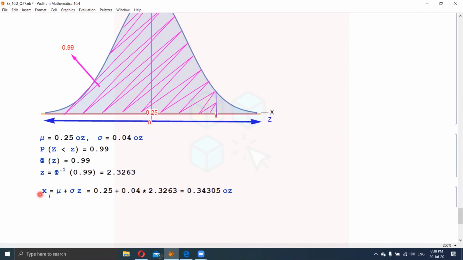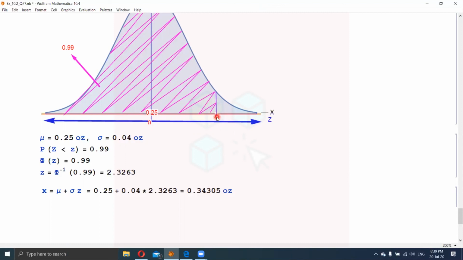So x is equal to mu plus sigma z gives us the value 0.34305. On the x-axis scale, 0.34 is definitely more than 0.25, which lies in the center of the distribution, which is the mean of the distribution.